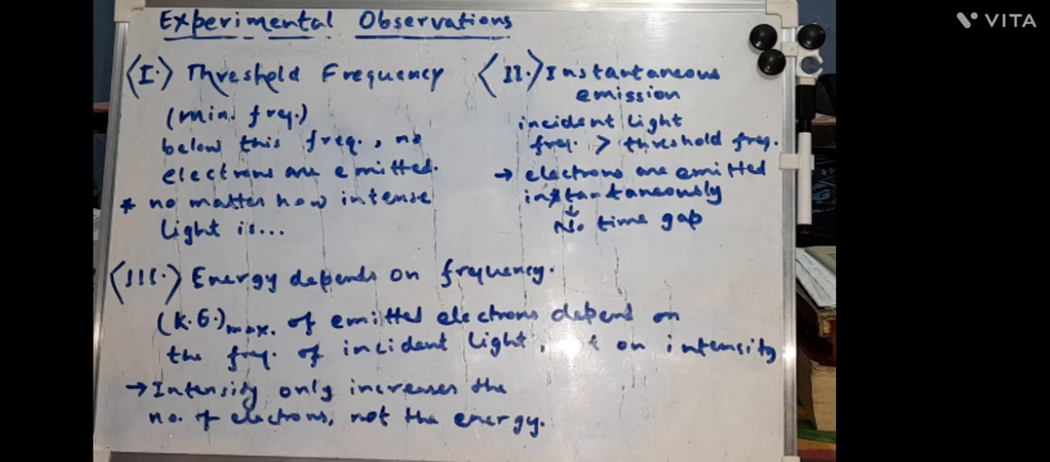And the third crucial observation was that energy depends on frequency. It can be explained further as: the maximum kinetic energy of emitted electrons depends on the frequency of incident light and not on intensity. Intensity only affects the number of electrons. That means if you increase the intensity, the number of electrons would increase, not the energy. So here the three consecutive slaps come to classical physics, and here classical physics fails.